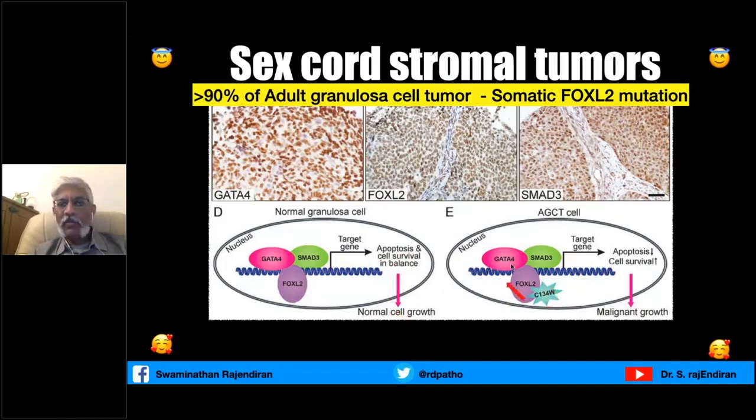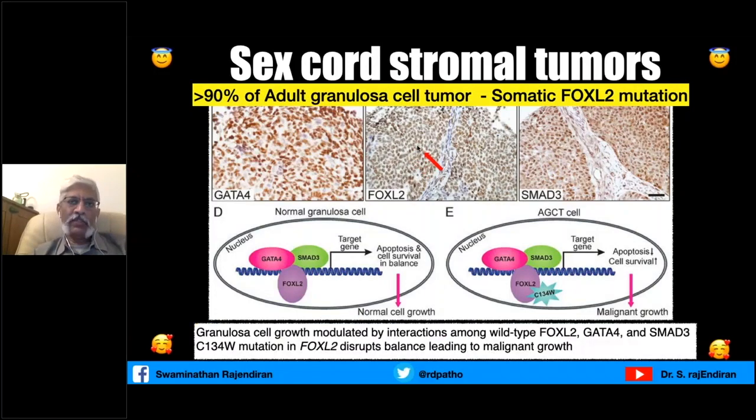But whenever there is a mutation of FOXL2, the target genes are affected, and they lead to an imbalance between apoptosis and cell survival, and that leads to malignant growth. Please remember FOXL2. Immunohistochemical IHC stains are available, and FOXL2 is very, very specific for sex cord tumors, predominantly adult granulosa cell tumor. And this I already told, the mutation affects the balance between apoptosis and cell proliferation.